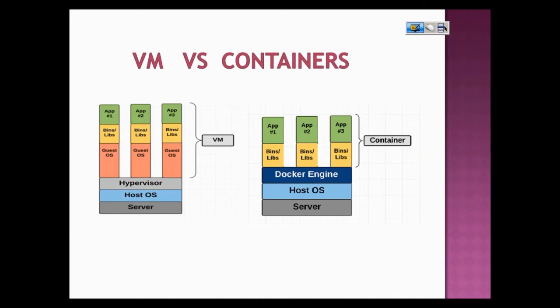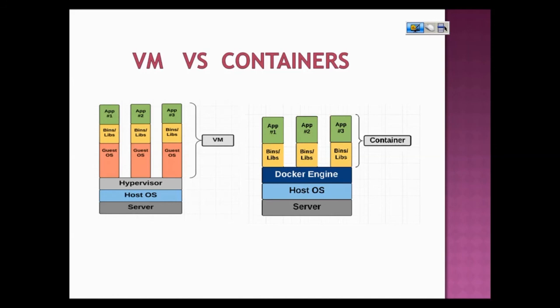Now we can say that VMs are an abstraction of physical hardware turning one server into many servers. The hypervisor allows multiple VMs to run on a single machine. And each VM includes a full copy of an OS, the application, necessary binaries and libraries, taking up tens of GBs. VMs can also take some time to boot.